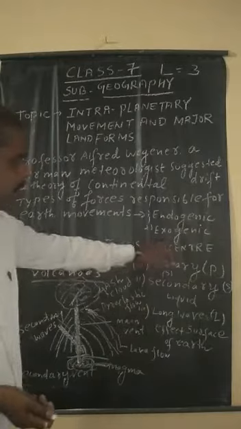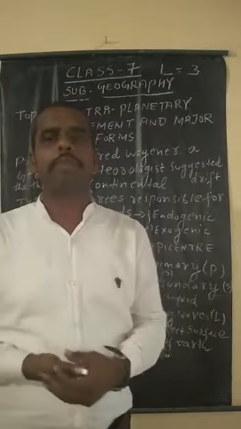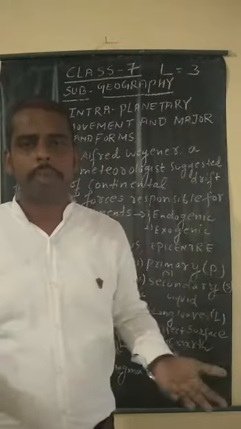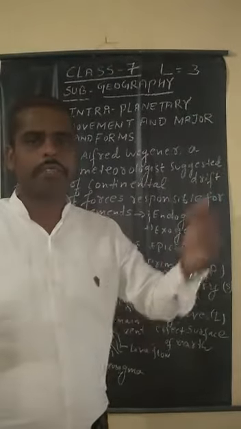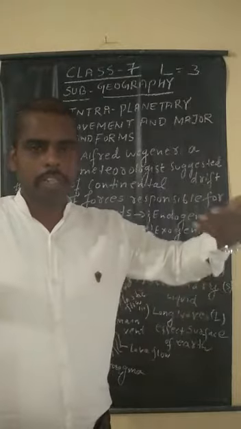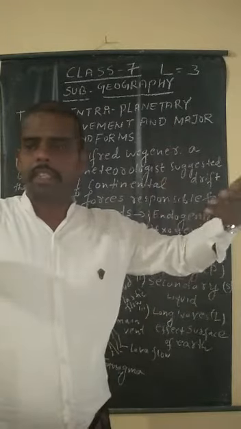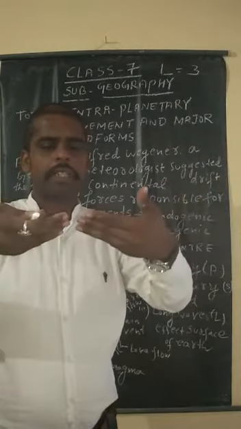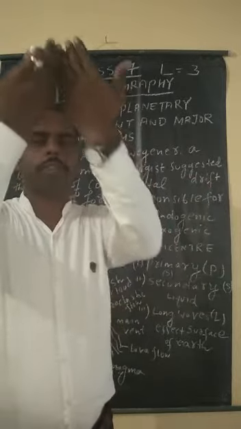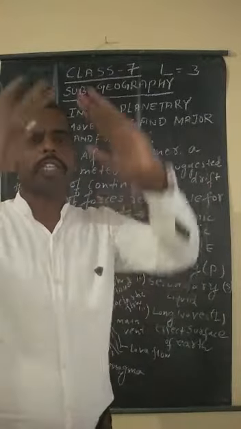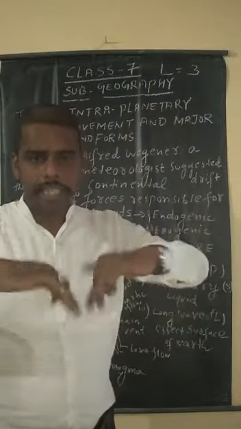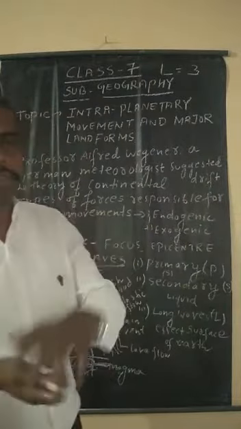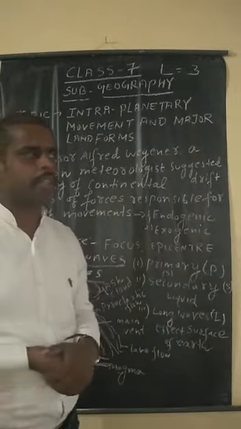Now we come to the exogenic force. In the exogenic force, mountains form through folding and faulting when two land masses meet. Suppose in the beginning there are two land masses, Gondwana and Eurasia, and between them there is the Tethys Sea. When these two land masses strike together, they form the mountains. This is known as folding, and this extension form is an anticline, not a syncline. An anticline forms folding and faulting, and today there are plains and mountains.